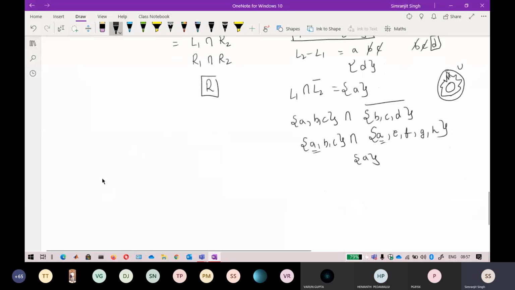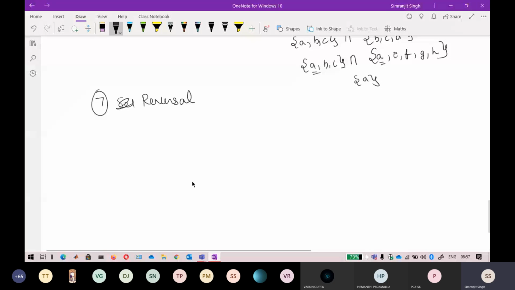And the seventh one I want to talk about is, oh, sorry, reversal. Okay, so reversal is also a property of DFA. So how do you derive the DFA of a reversal? You just take any NFA or a DFA, and then, okay. So I think I will discuss this property in the next class.